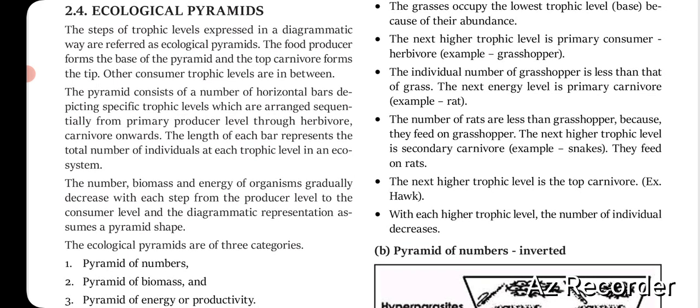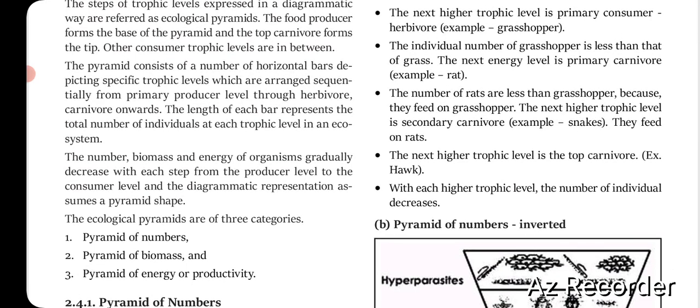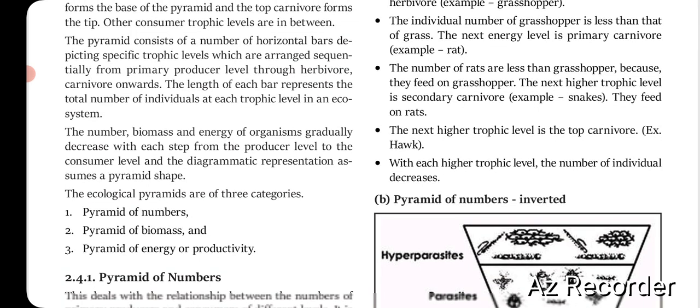In the case of grazing, we have green plants at the base, and the top carnivore, like the hawk, forms the tip. Other consumer trophic levels are in between. A pyramid consists of a number of horizontal bars, and each horizontal bar depicts a specific trophic level. The length of each bar represents the total number of individuals, the biomass and the energy at each trophic level in an ecosystem.